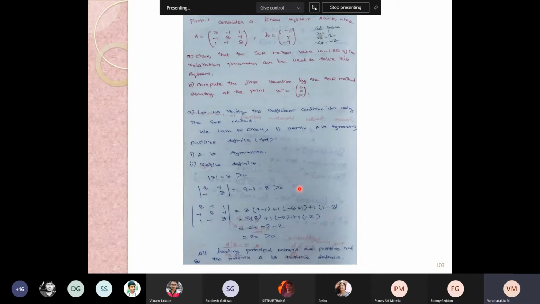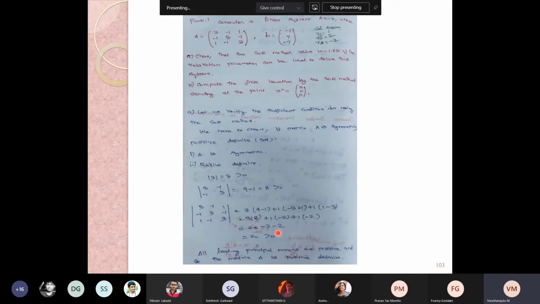And concerning the whole 3 cross 3, we get 3 times 9 minus 1, minus, plus 1, then leaving the first row and middle column, minus 3 plus 1, and plus 1, here minus of minus 1, 1 and minus 3. So here 8, here minus 2, here minus 2, therefore 24 minus 2 and minus 2, so it is greater than 0. We are getting 20. So all the leading principal minors are positive, and so it is positive definite.